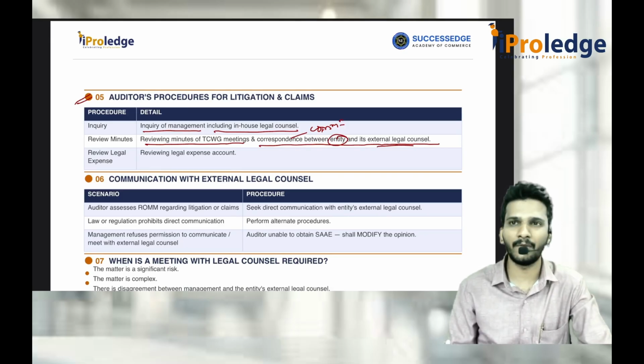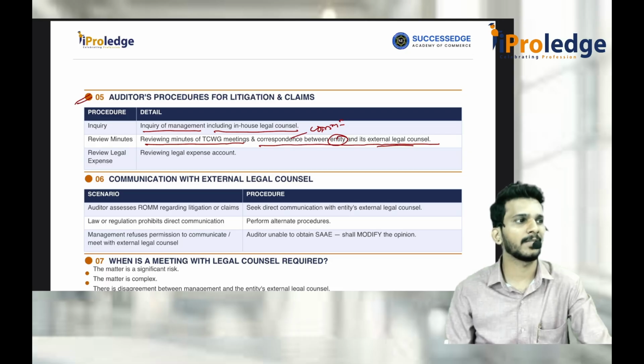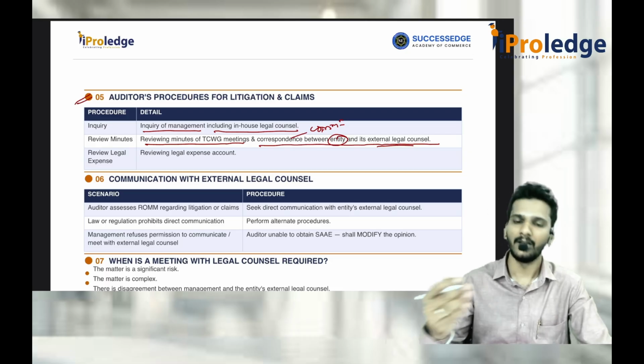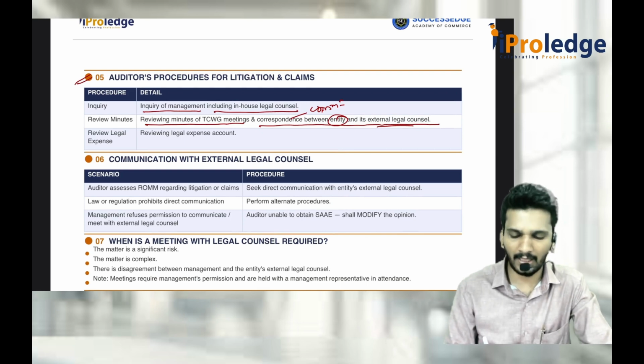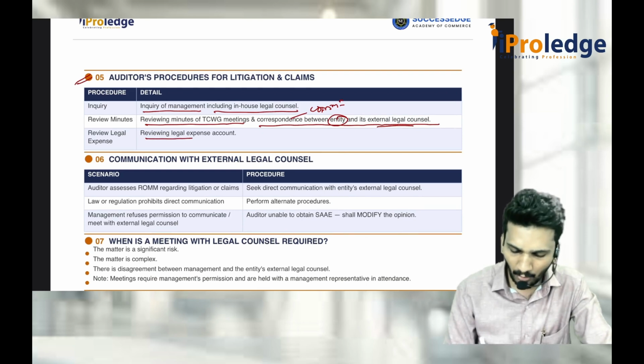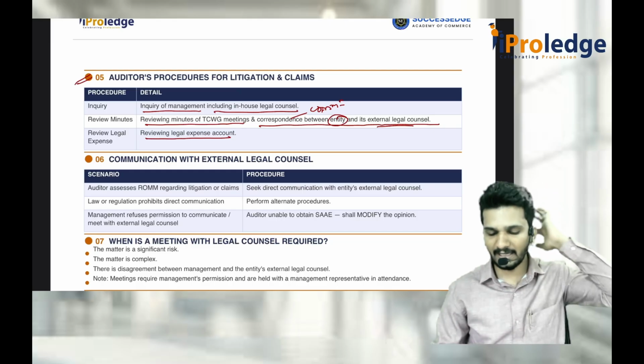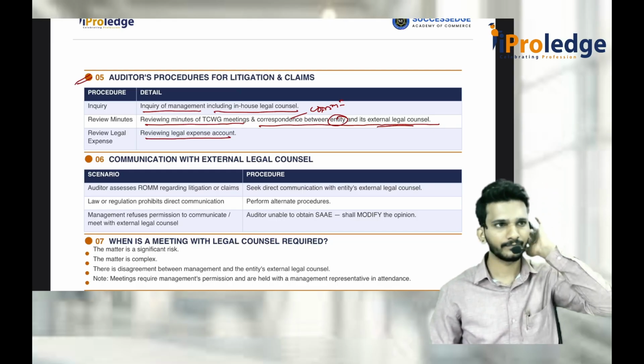It is a summarized version of everything which is there. So if they have taken any decision with respect to litigations and claims, look at the minutes, then try to talk to the external legal counsel also. After that, if you still want to know whether there are any litigations and claims, you can go and see the legal expense account. What is the legal expense account?